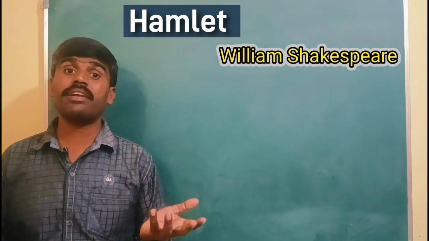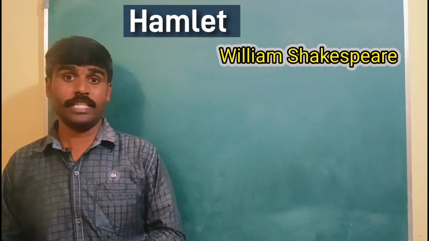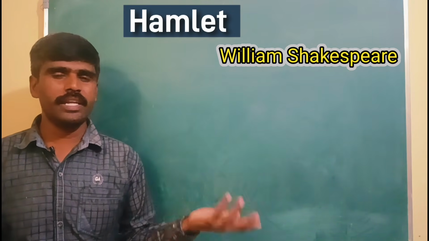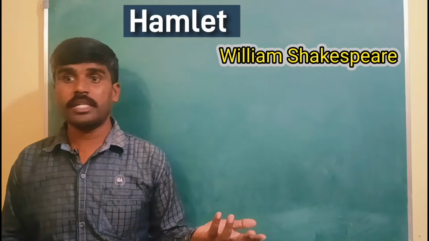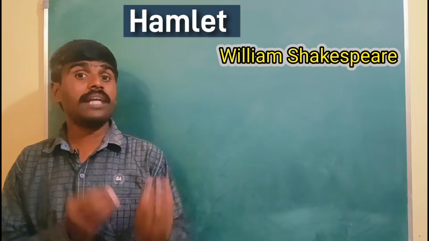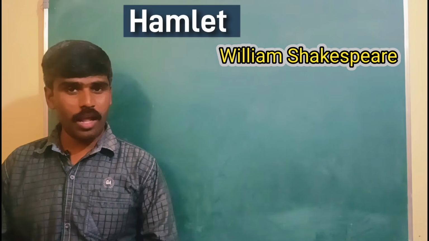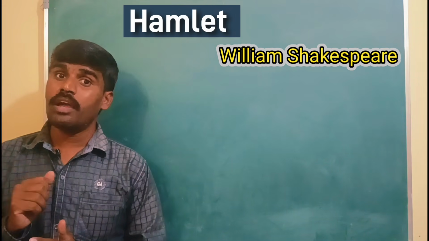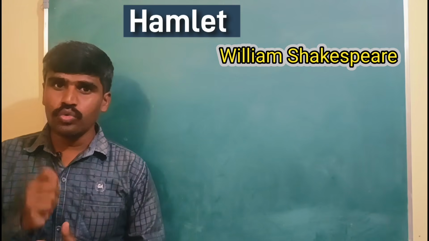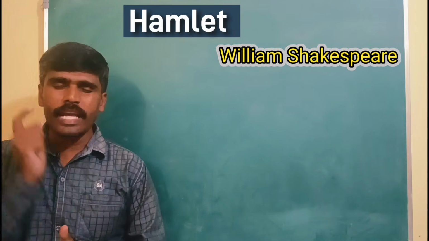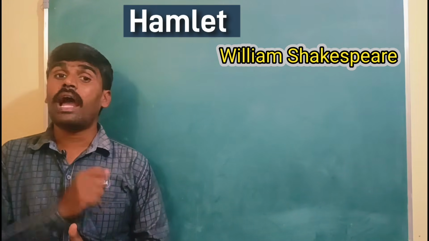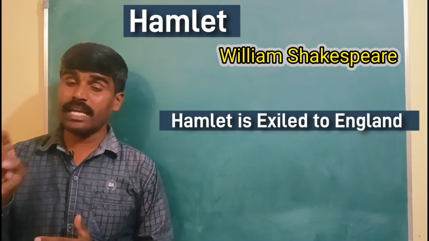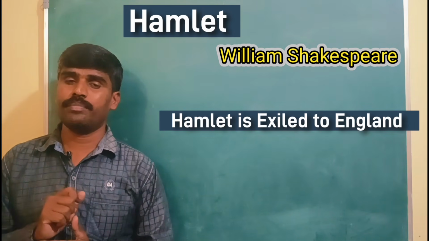Prince Hamlet never had an intention of killing this Polonius. He had the intention of killing Claudius, not Polonius. But it was unintentional, it happened, but it is a crime. With this accidental crime, he becomes a criminal now, and immediately that news reaches the king's court, the Claudius court, and Claudius makes use of this opportunity to get rid of him, to punish him. And the punishment is exiling him to England. So the king Claudius decides to exile him to England.